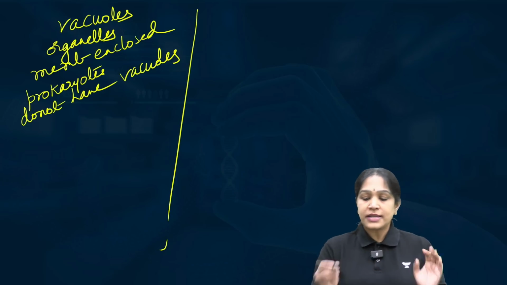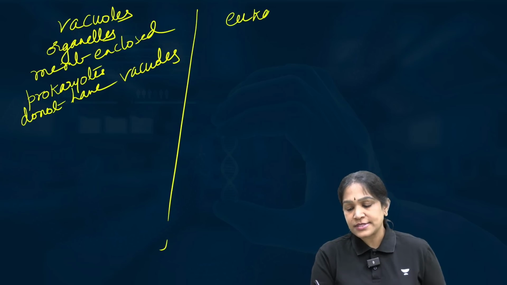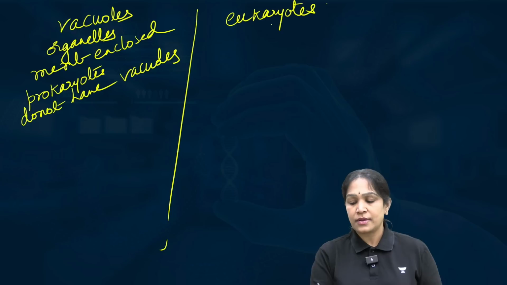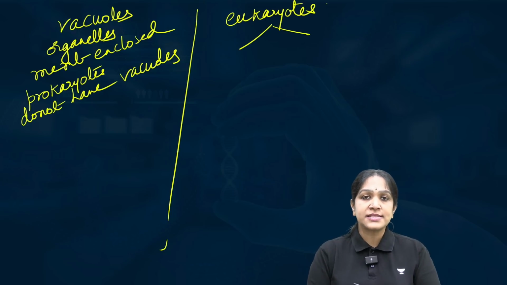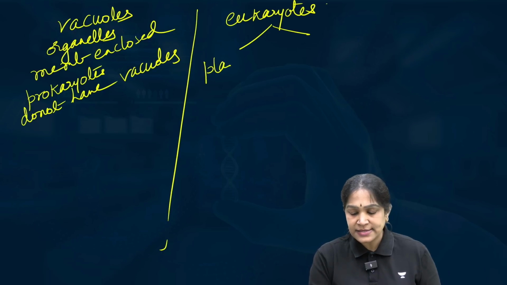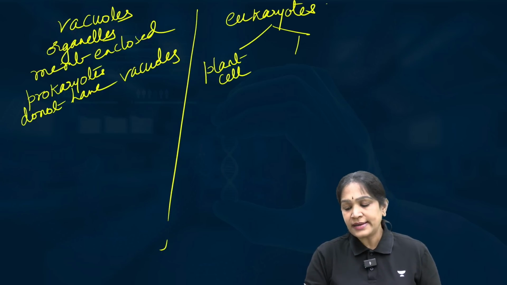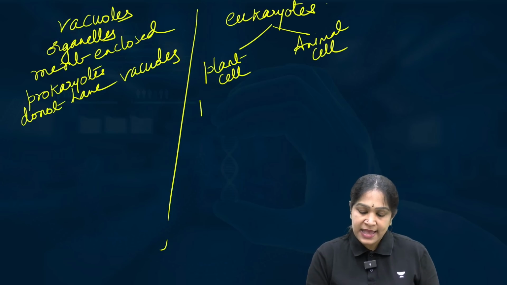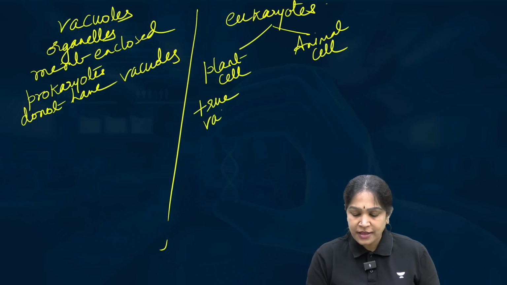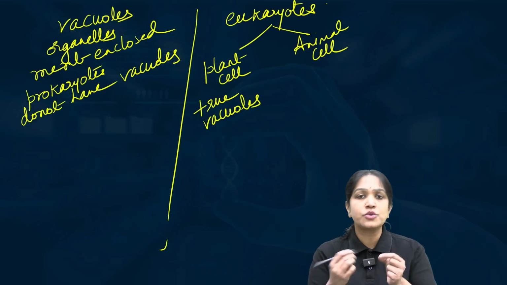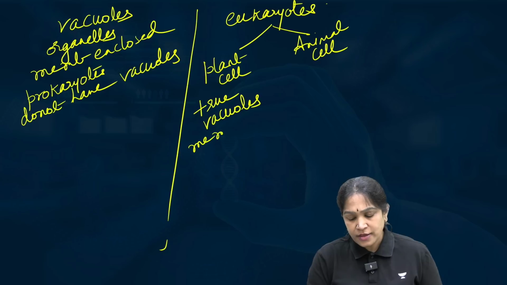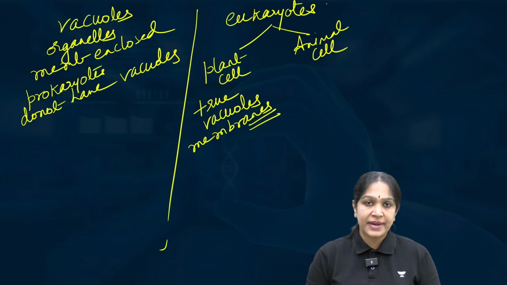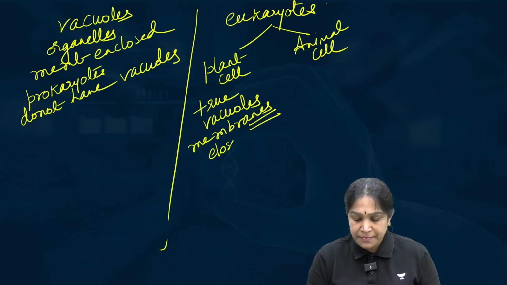Okay, fine. Now coming to eukaryotes. Do eukaryotes have vacuoles? Eukaryotic cells are of two types, right? Plant cells and animal cells. Plant cells have true vacuoles. What do I mean by true vacuoles? True vacuoles means the vacuoles which are enclosed by a membrane.